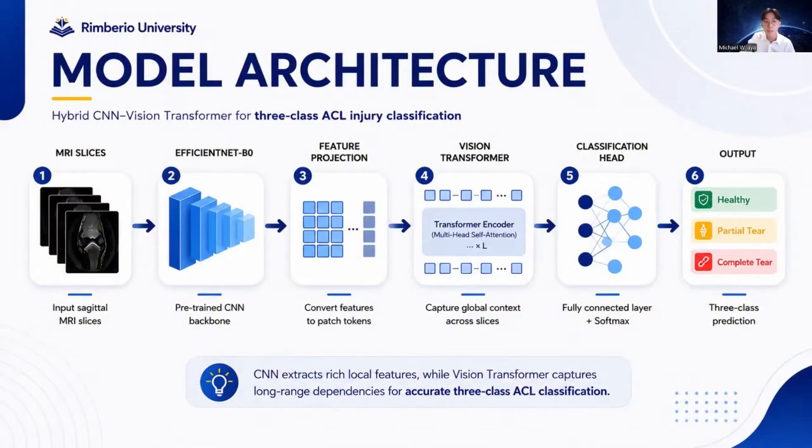Next, let's dive into the architecture. We process sagittal MRI slices using an EfficientNet-B0 backbone to extract rich local features. These features are projected into tokens and fed into a Vision Transformer encoder with multi-head self-attention. This allows the model to learn long-range dependencies across different slices of the knee. Finally, a classification head predicts the ACL status: healthy, partial tear, or complete rupture.